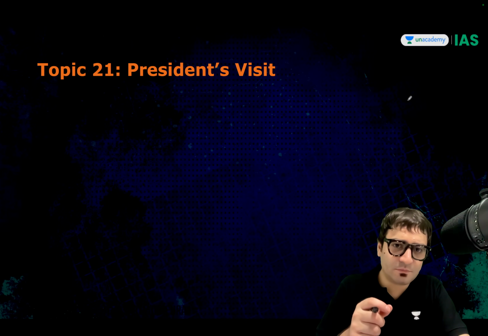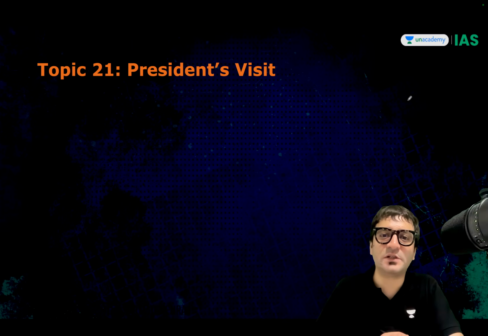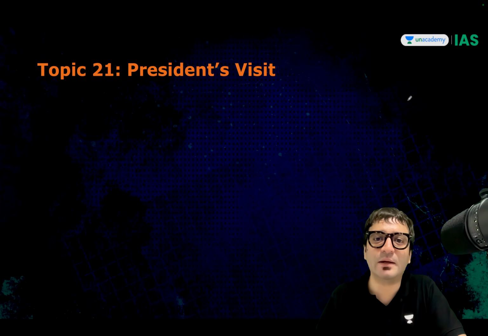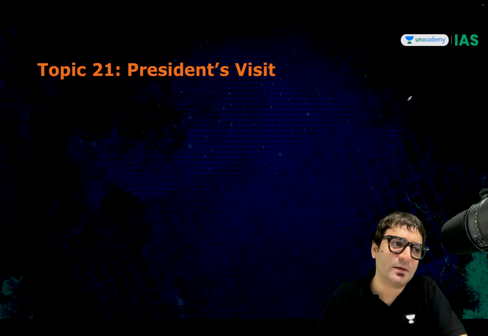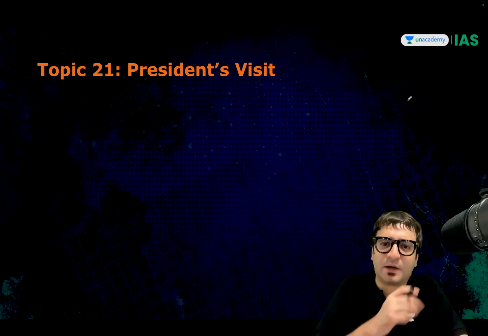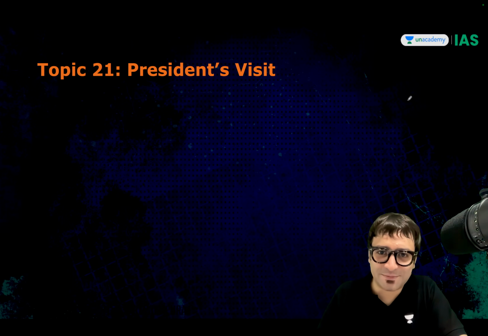President Srimati Draupadi Murmu had to visit West Bengal. She was not received by the chief minister, not received by any minister. And then she was also angry, hurt, sad. But that's the political part of it. What's the legal part of it?